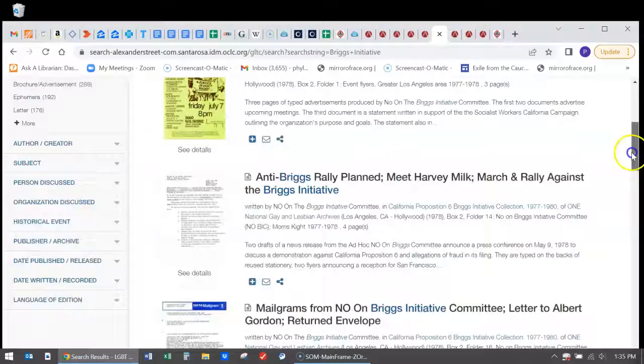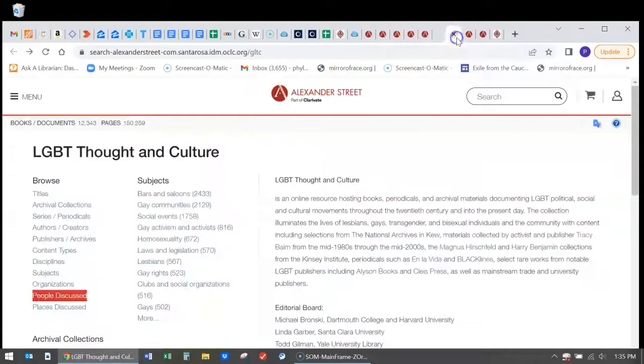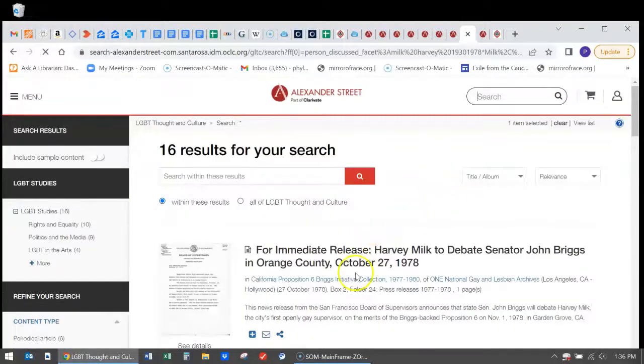If I go back to my main page using the breadcrumb trail here, I can search by people discussed in that article. And if I type in Harvey Milk, or I actually used the alphabetical index to get to Milk, I can get articles written about Harvey Milk.